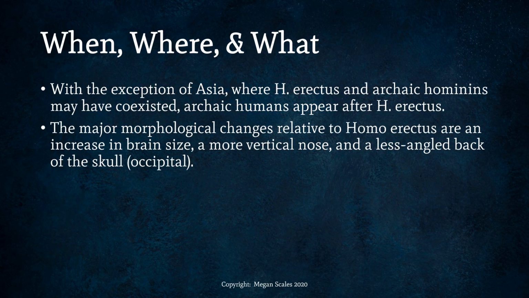With the exception of Asia, where Homo erectus and archaic hominins may have coexisted, archaic humans appear after Homo erectus in the fossil record. The major morphological changes relative to Homo erectus are an increase in brain size, a more vertical nose, and a less angled back of the skull, or occipital area.